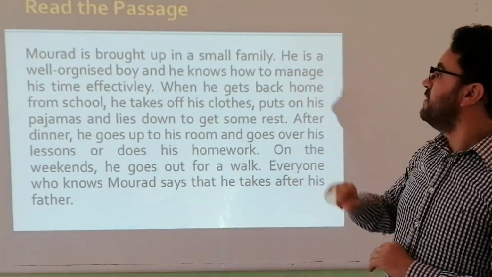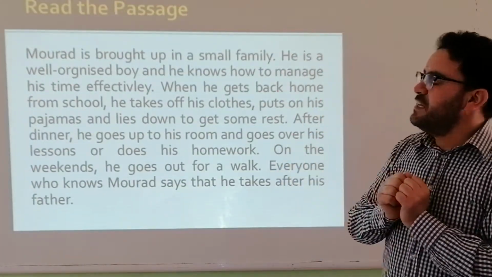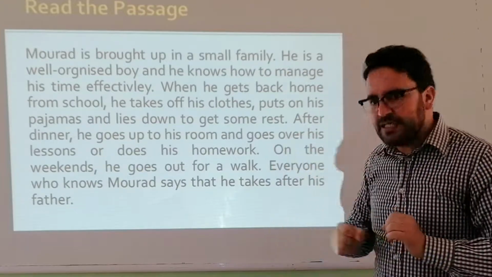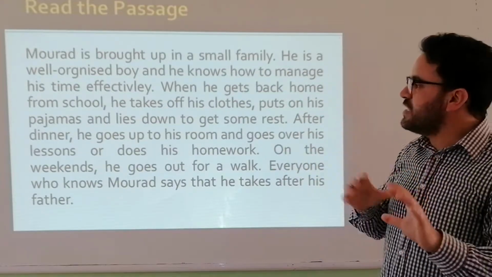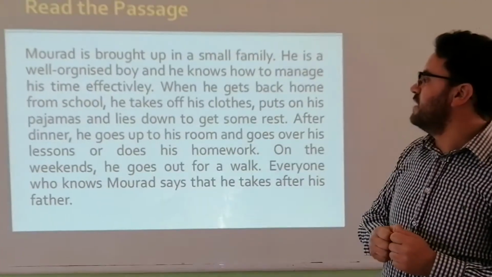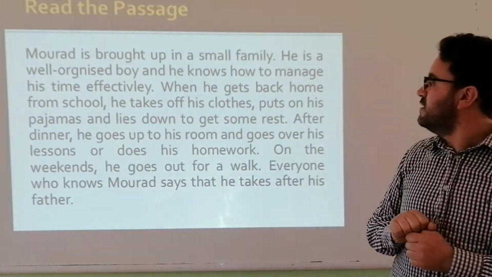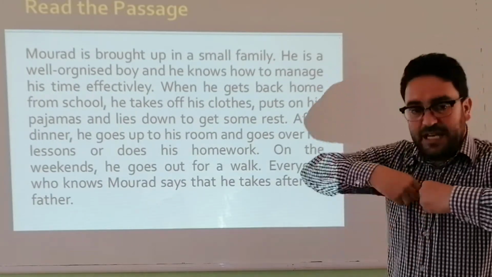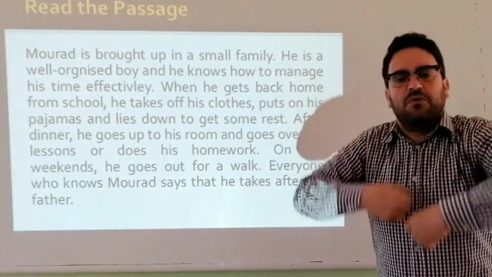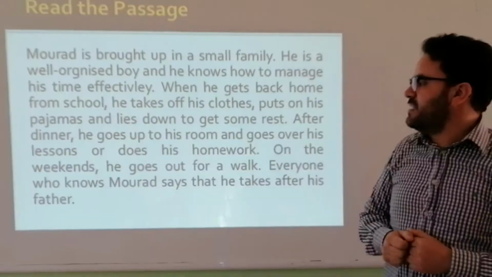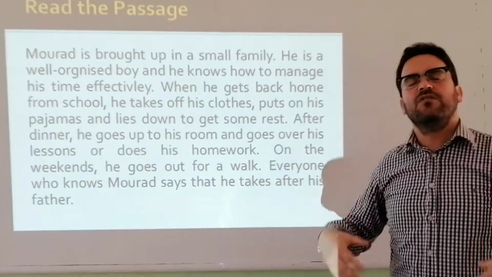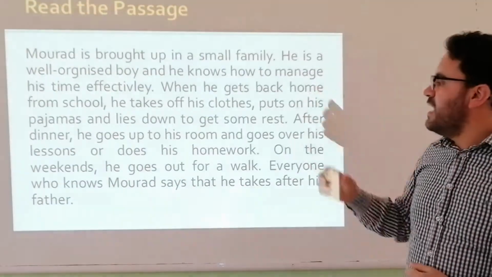Murad is brought up in a small family. He is well organized and he knows how to manage his time effectively. When he gets back home from school, he takes off his clothes and puts on his pajamas and lies down to get some rest.